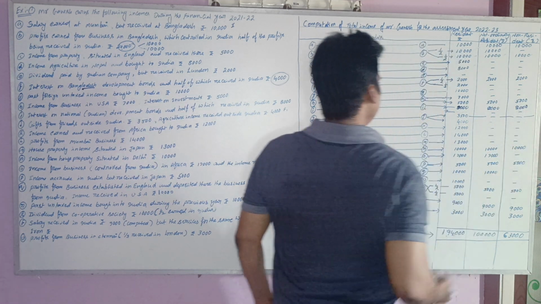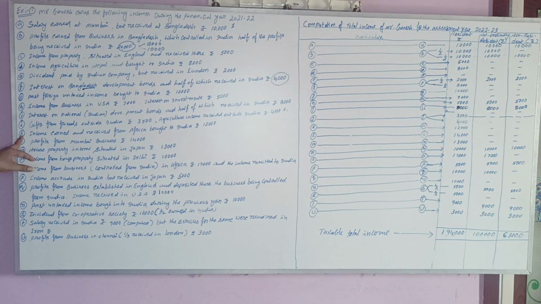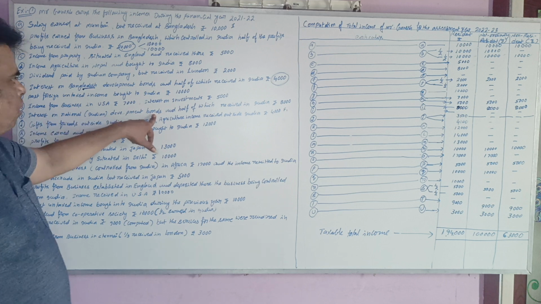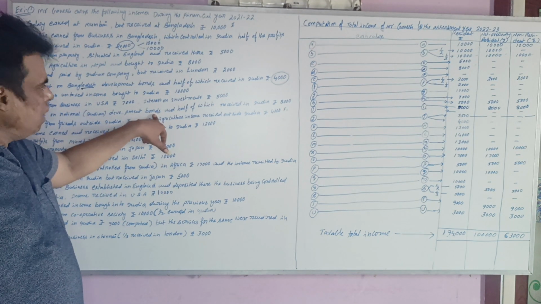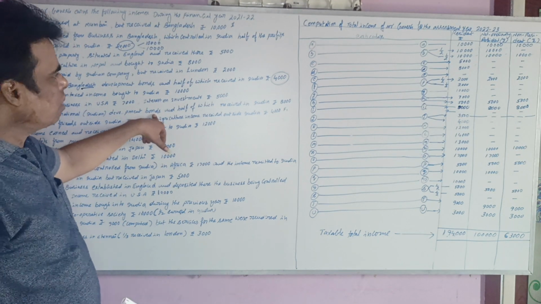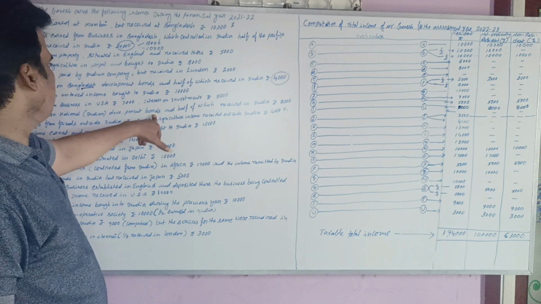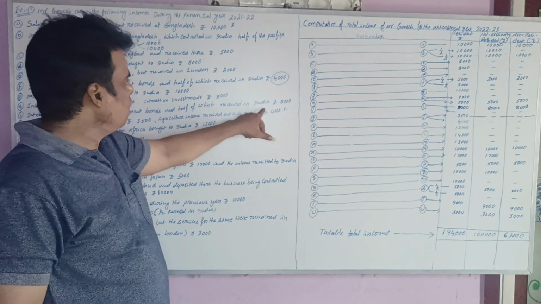Please rectify this amount. Interest on Indian national development bonds: 8,000 is earned in India, and half of which is received in India.